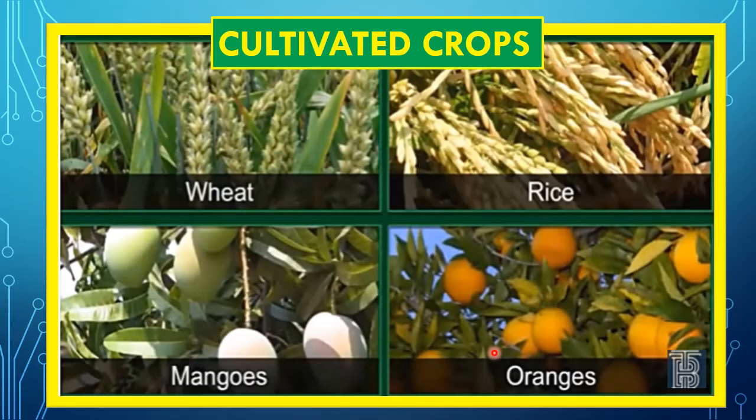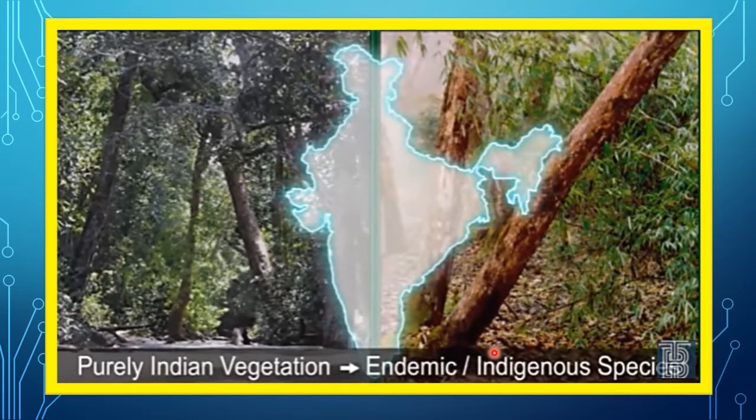Now children, cultivated crops like wheat, rice, mangoes, oranges, they form a part of vegetation, but they are not natural vegetation. The natural vegetation, which we also term virgin vegetation, which is purely Indian, that means they grow only in India, are known as endemic or indigenous species.